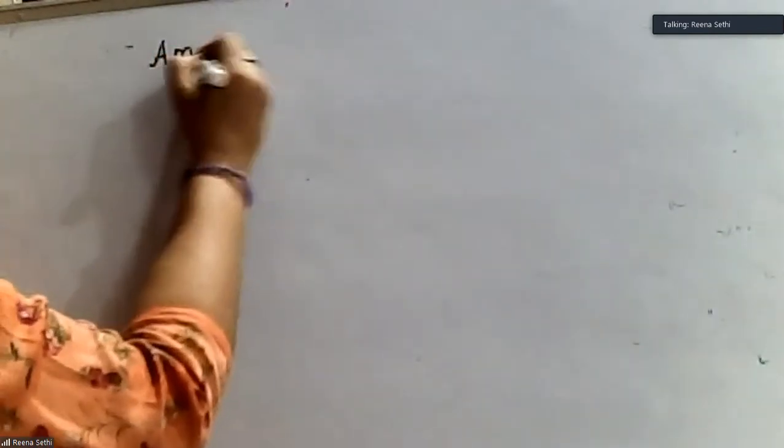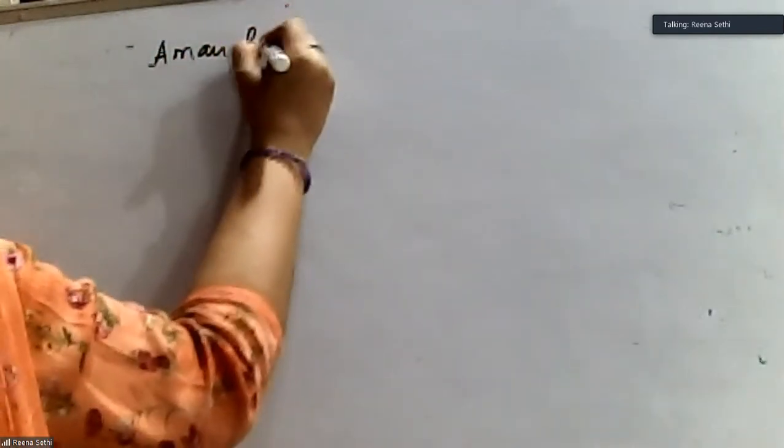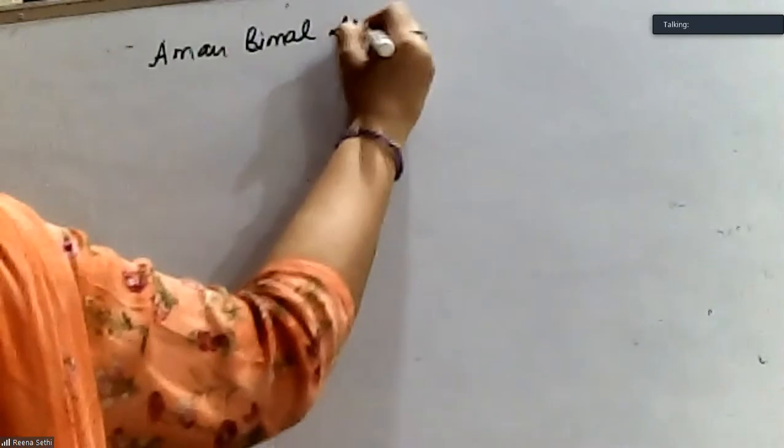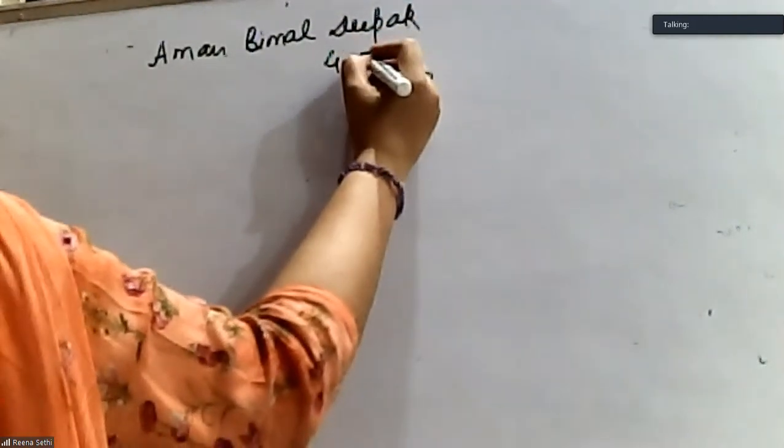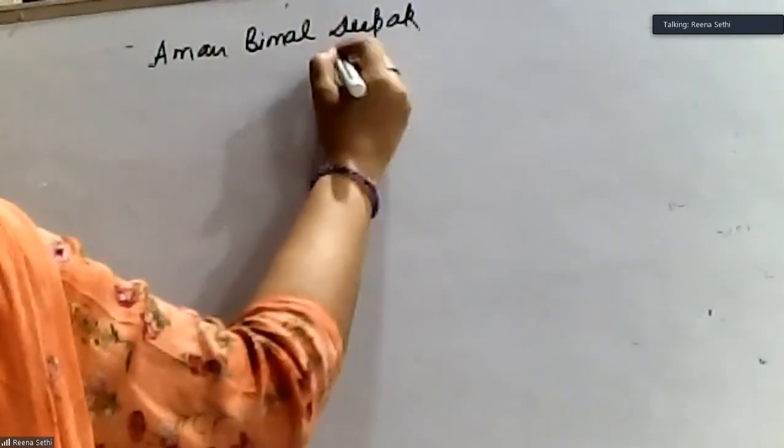Aman, Bimal and Deepak are partners sharing profits in the ratio of 2:3:5.